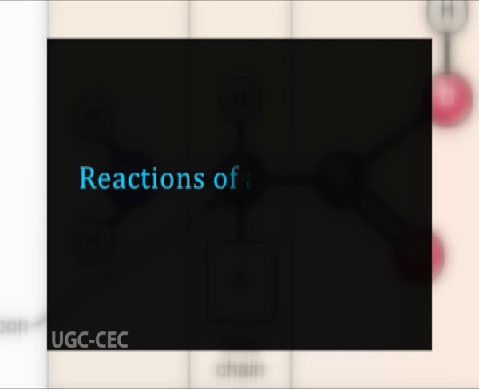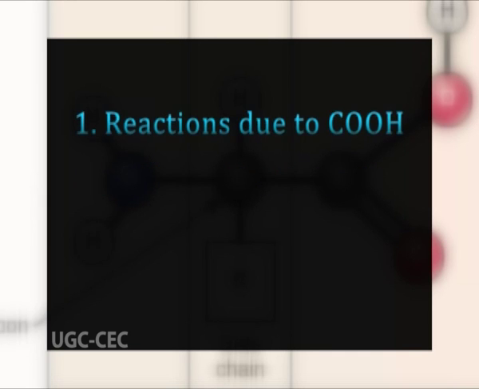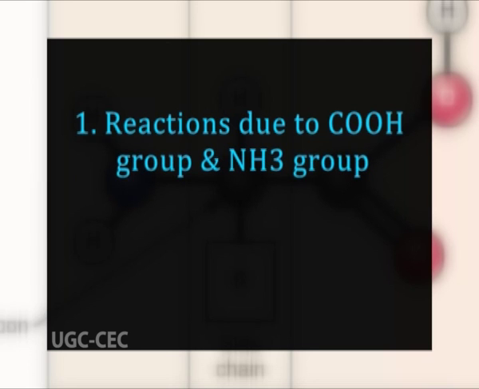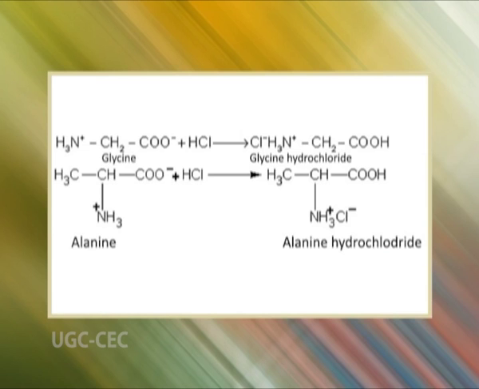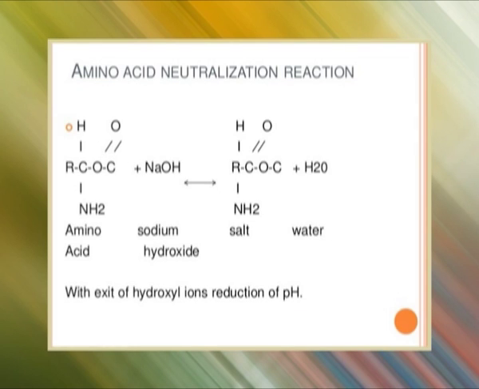We will now study reaction of amino acids. First, reaction is due to carboxylic group and amino group. Here first, salt formation with acid and base. Amino acids form salts with acids and bases. Amino acid, when reacts with acid such as HCl, it forms the chloride salt of amino acid. Similarly, when amino acid reacts with base such as sodium hydroxide, it forms sodium salt of amino acid.